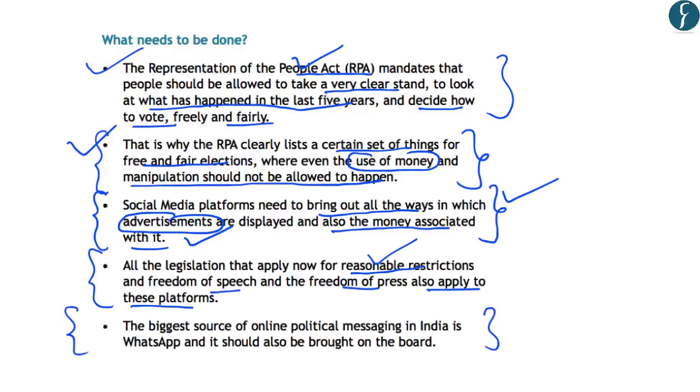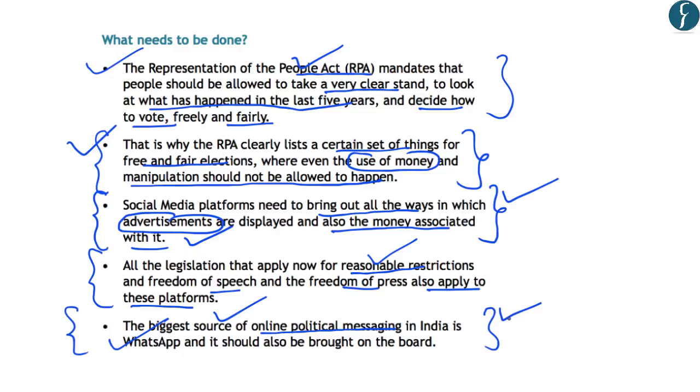Further, it has been argued that besides Facebook, Twitter, etc., which are social media platforms, WhatsApp, which is a messaging platform, is also used for online political messaging in India. And this is the biggest source of online political messaging in India. So it has been argued that the Election Commission should also bring platforms like WhatsApp on board. And further, the Election Commission should bring the largest platforms together and get transparency commitments from them.